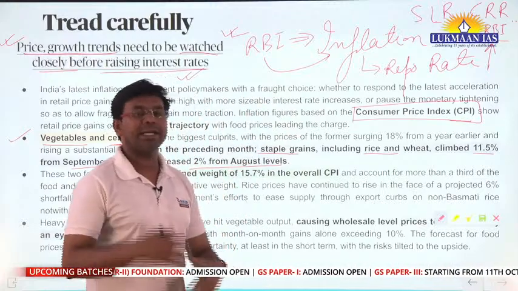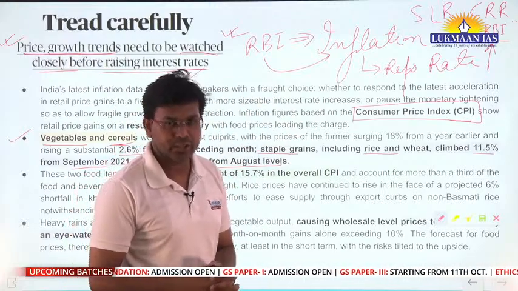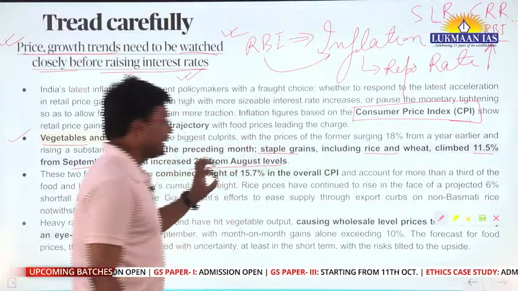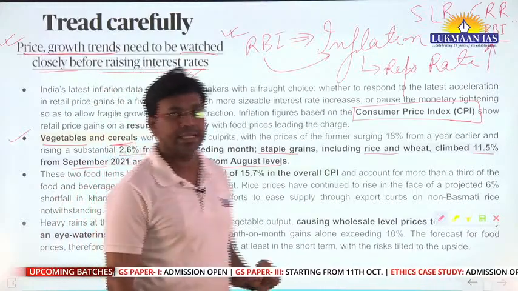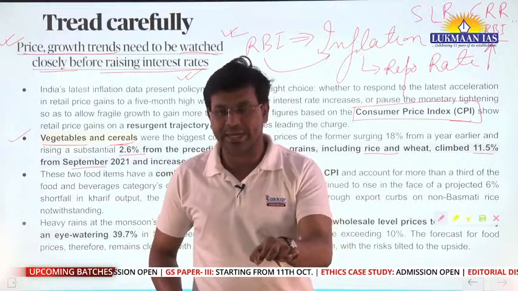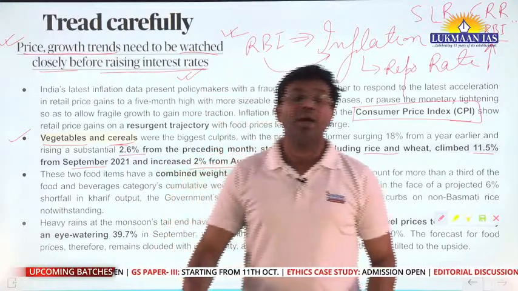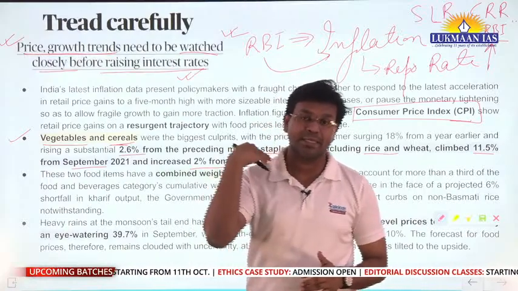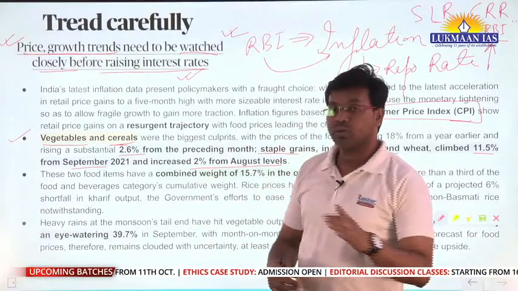Apart from this, there are multiple other measures, qualitative measures also. We will discuss that later, but at this point we need to understand that the prices of goods and services have increased in recent months, this month and the previous month, because of the increase in the prices of food grains and vegetables.